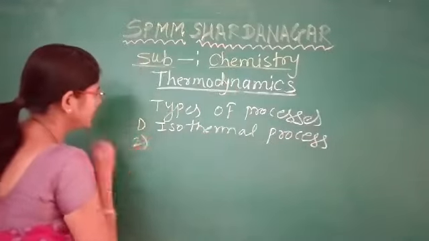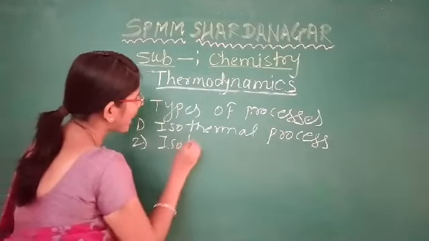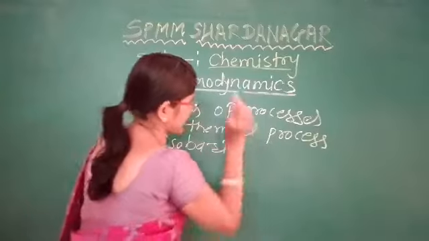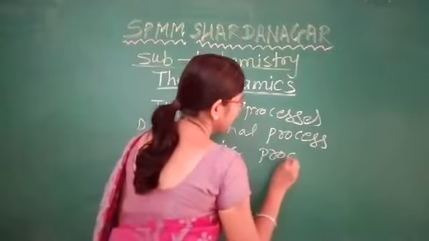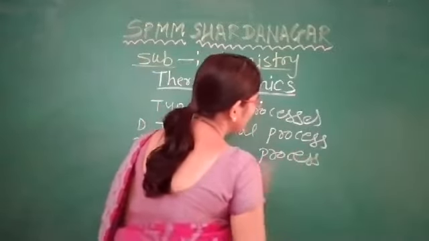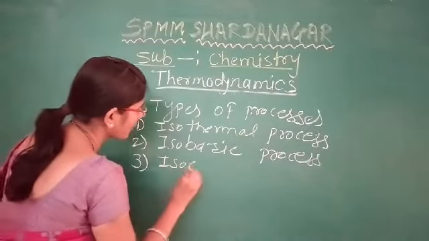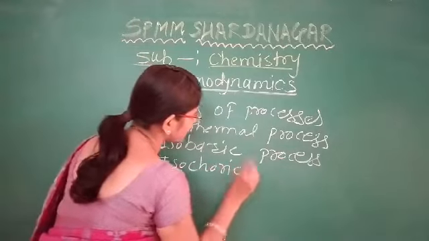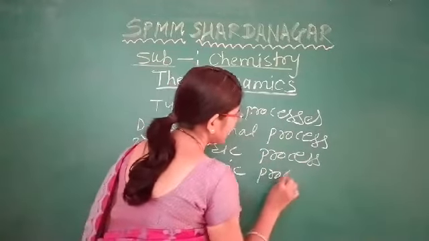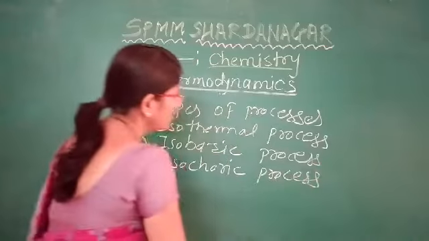The second one is the isobaric process. The third one is the isochoric process.